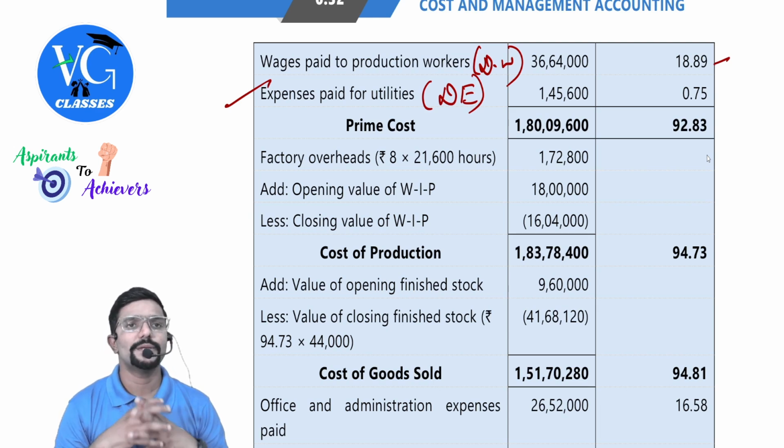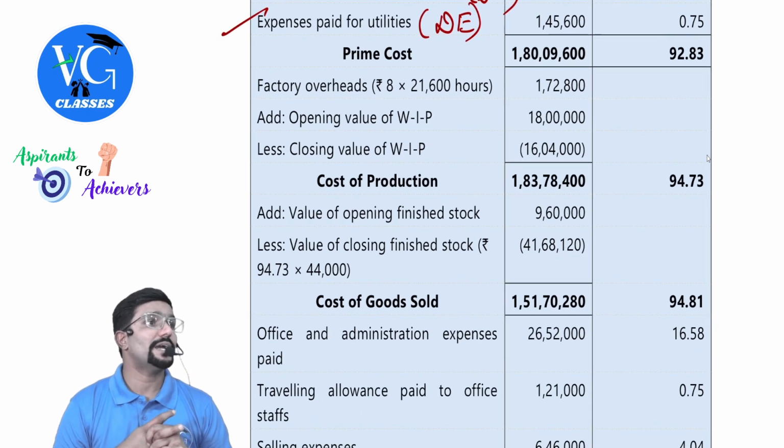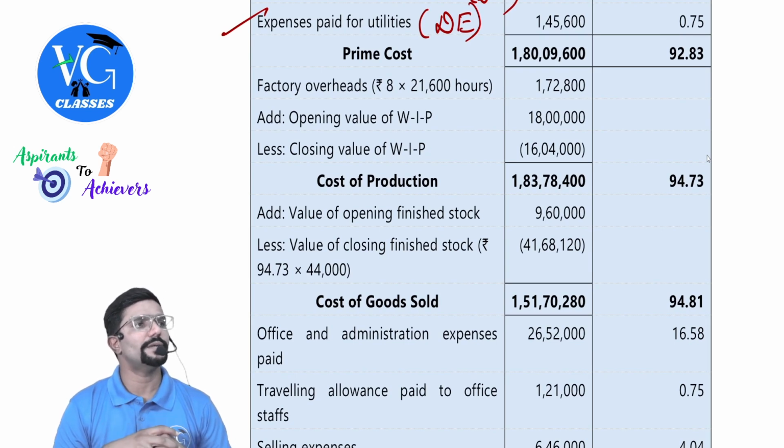Yes, just add it up. You will get prime cost. Factory overhead amount is not given, but pattern is given. Bottom you see. Hours is given, machine hour rate is given. Multiply both. 21,600 into 8. 1,72,800.